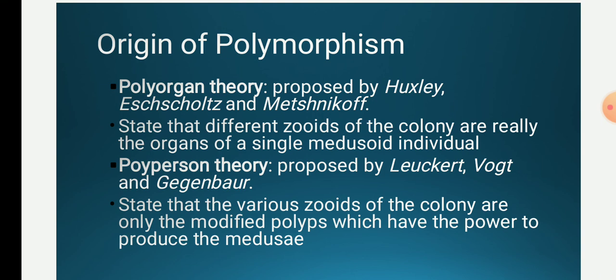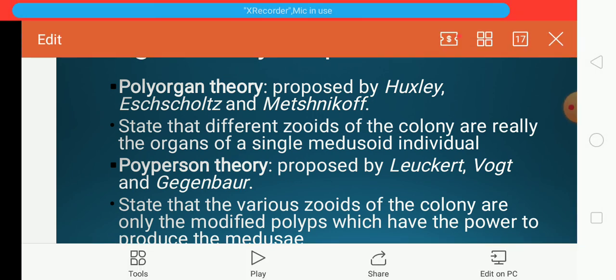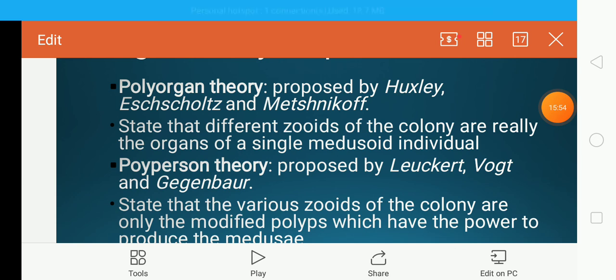Whereas the polyperson theory states that the zooids of the colony are modified polyps which have the power to reproduce medusae. Thus, the polyorgan theory states that the zooids are actually organs of the medusoid individual, which have multiplied